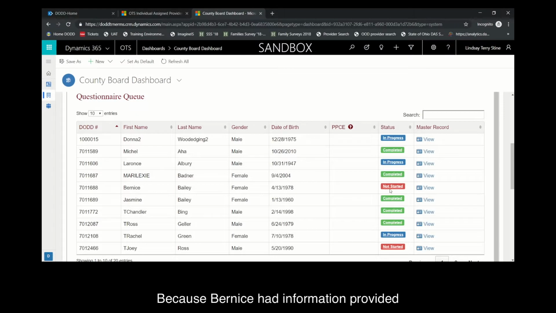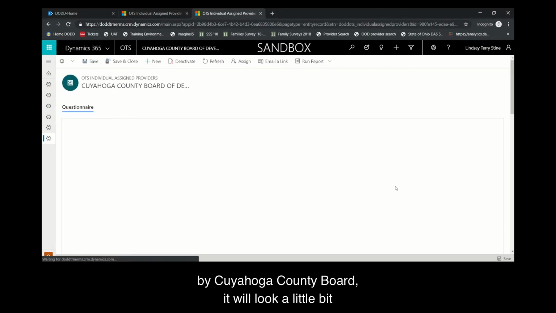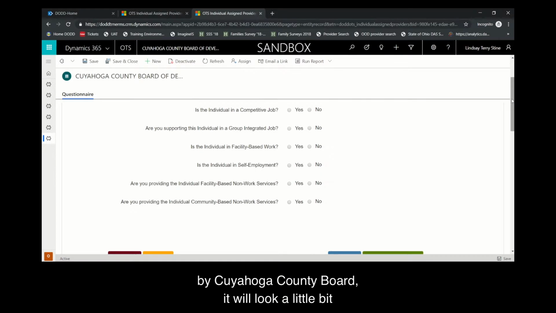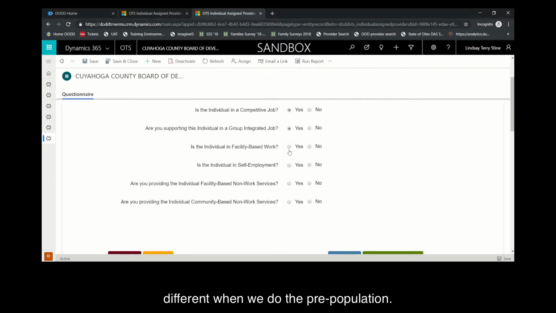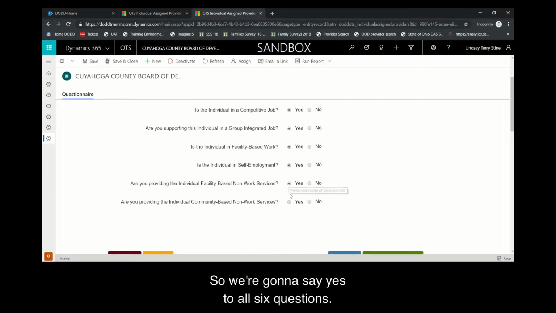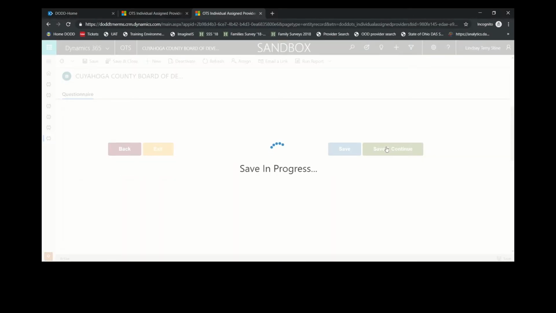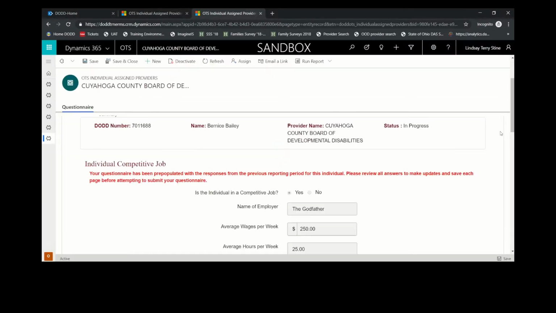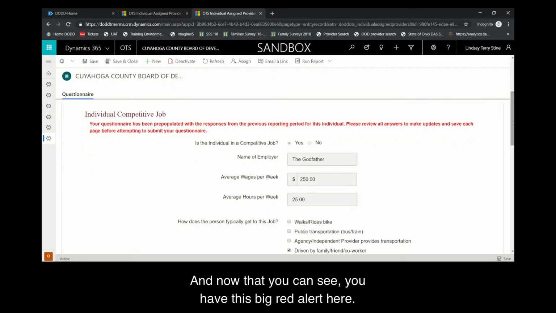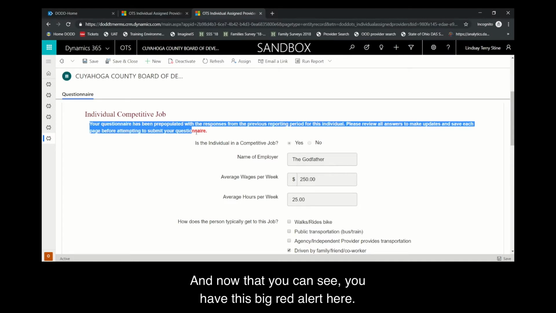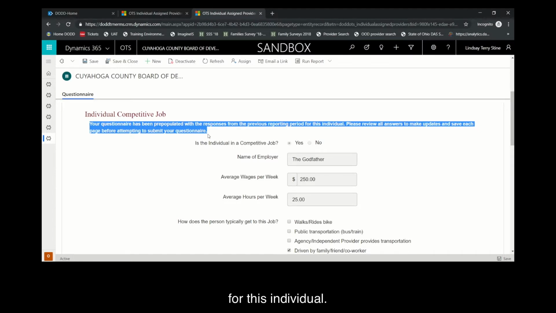Because Bernice had information provided by Cuyahoga County Board, it will look a little bit different when we do the pre-population. So we're going to say yes to all 6 questions. We're going to save and continue. And now you can see you have this big red alert here. It says your questionnaire has been pre-populated with the responses from the previous reporting period for this individual. Please review all answers to make updates and save each page before attempting to submit your questionnaire.